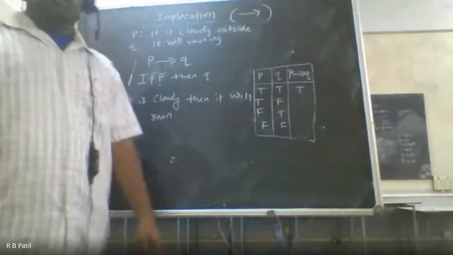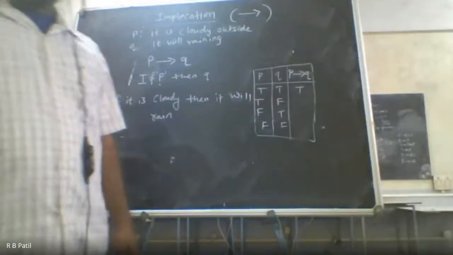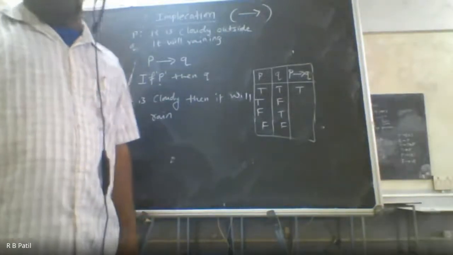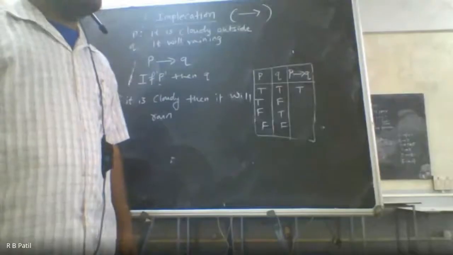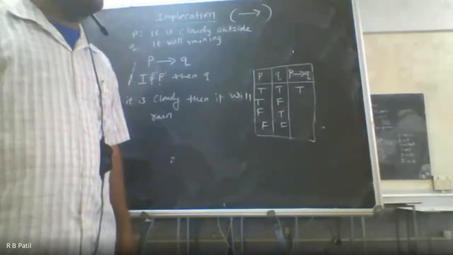Okay. Second one, it is cloudy but it is not raining. False. It can happen or not. Sometimes it is cloudy but it is not raining. True.